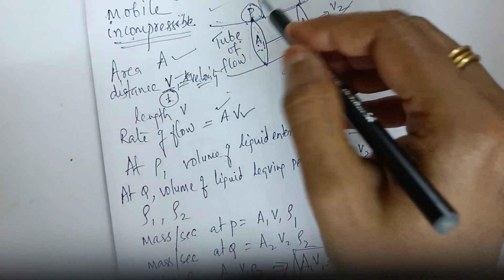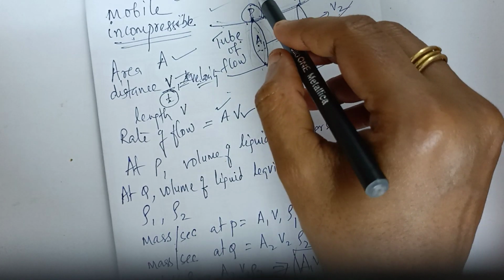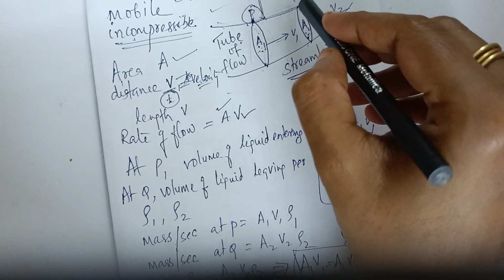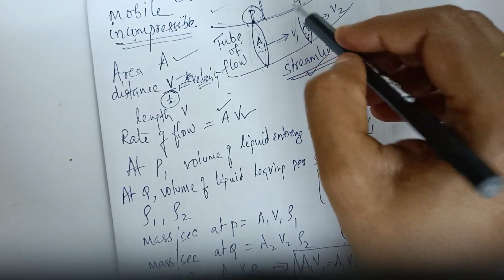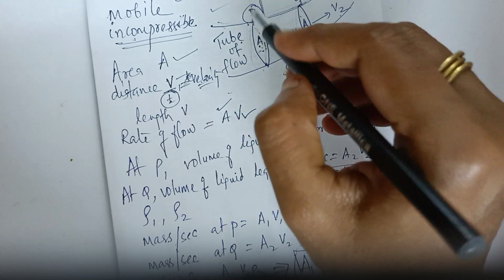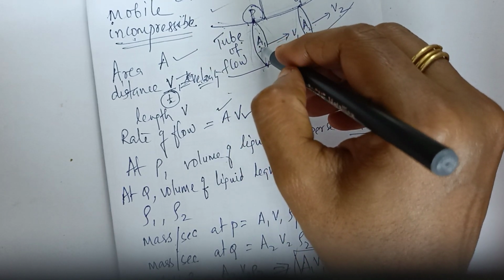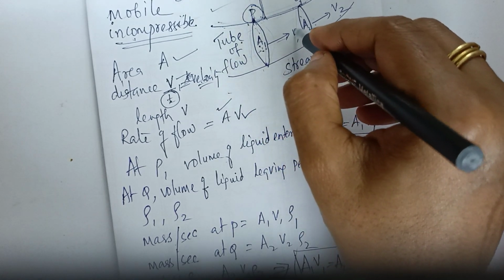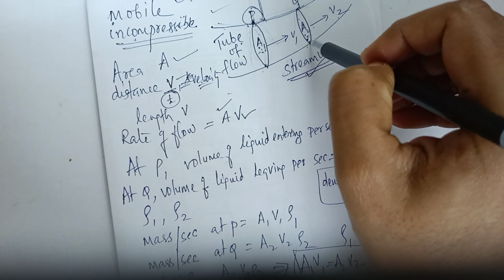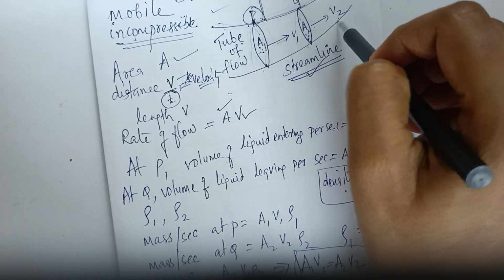We have taken two areas of the tube of flow, with the direction perpendicular to A1 as P and that of A2 as Q. The liquid entering at P has area A1 and velocity V1. Similarly, the liquid leaving at Q, with area A2, has velocity V2.